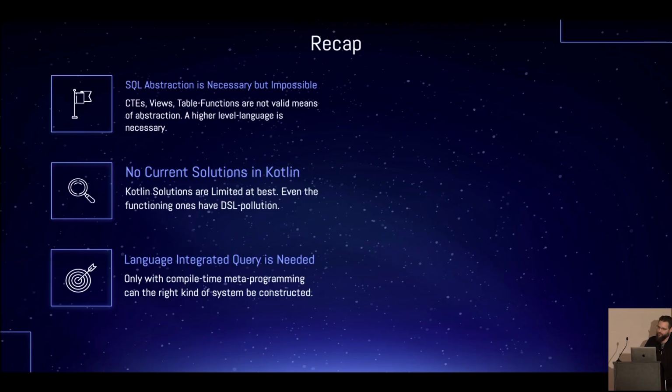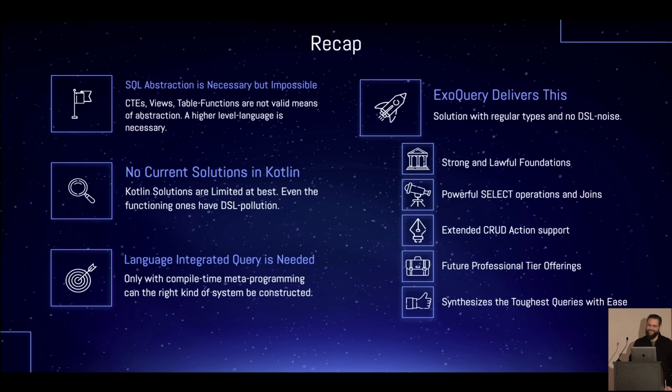So, quick recap. I talked about the need for abstraction in databases and how it's impossible. How no solution exists in Kotlin that is anywhere near tractable, how you need a language integrated query solution that takes functional programming foundations to the core, how ExoQuery delivers this functionality in a way that is elegant, in a way that is powerful, and synthesizes the toughest queries that I have seen in my career fairly easily. Thank you.